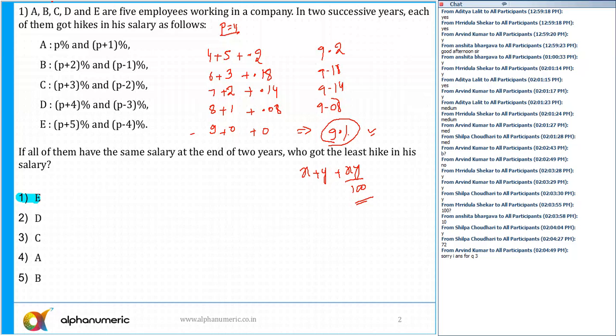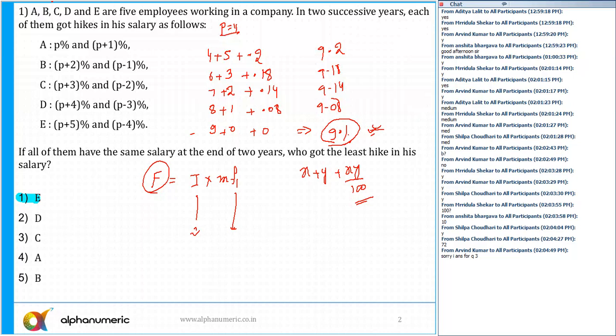So in terms of percentage, it is also so, and we know that the final value is same. So initial value, we do not know. Okay, we all know, final value is equal to initial value into multiplying factor. And for all of them, the final value is same here. And in this case, the multiplying factor is the least here. Isn't it? That is 9% in this case of E. So initial value is going to be the highest one. And despite that, it is same. So the minimum change will be for E. So I do not need to do anything extra here.